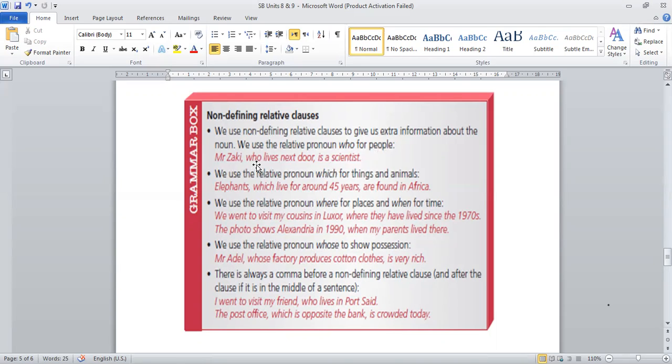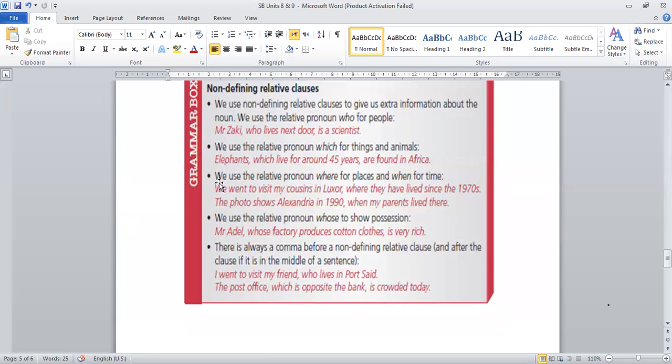It means that this piece of information is not important. It's just extra. You don't need it at all. So it's called in English non-defining relative clauses, and you have to put the relative clauses between two commas.